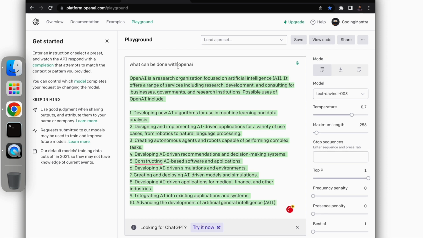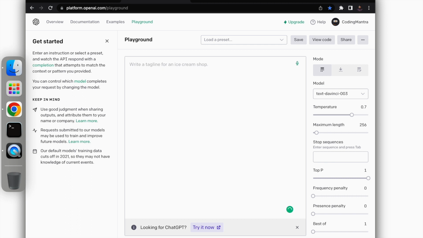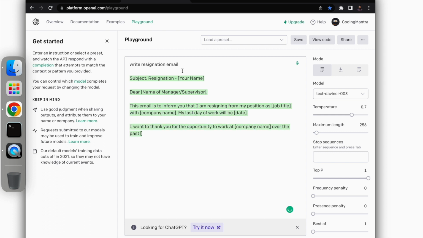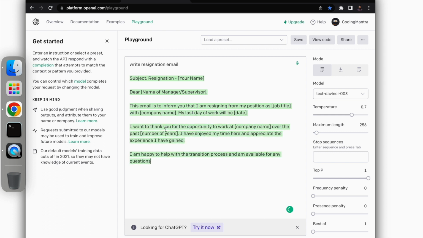We have already seen on Instagram and reels that it can be used to write a mail, so let's try that also. If you see here, it can directly give you the mail.